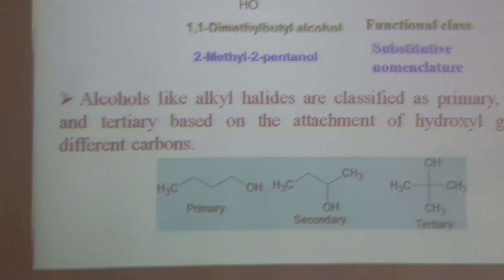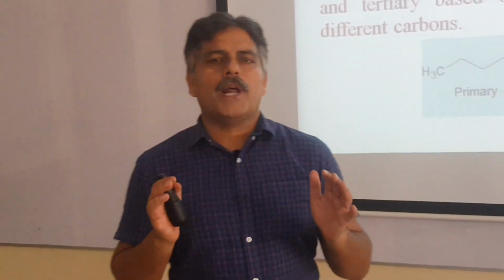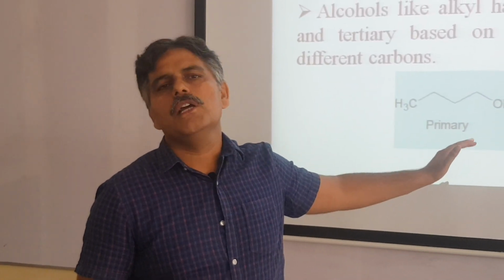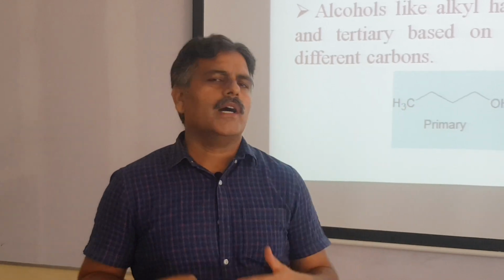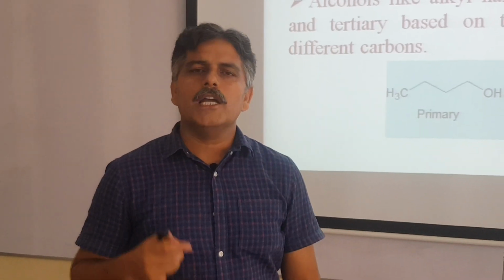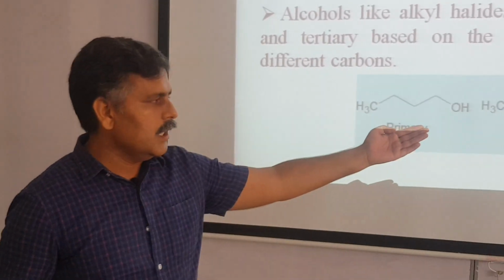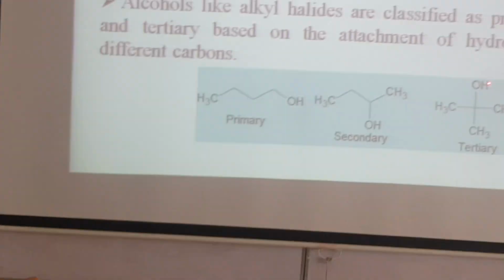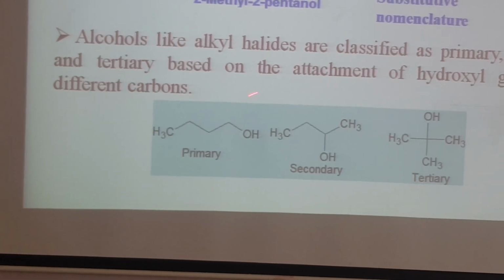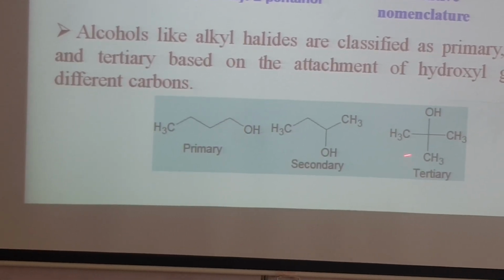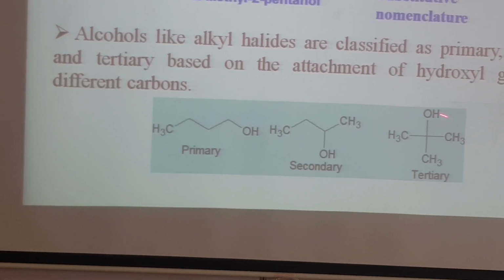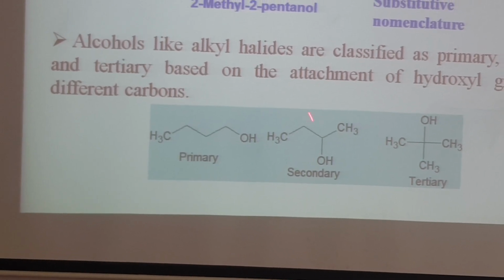Like alkyl halides, primary, secondary, and tertiary alcohols also have different reactivity towards some reactions. For example, we can differentiate primary, secondary, and tertiary alcohols by the Lucas test. Tertiary alcohol preferably undergoes protonation and formation of a tertiary carbocation. Tertiary carbocation is more stable as compared to the primary carbocation. So in all those reactions in which carbocations are formed, tertiary alcohol is more reactive as compared to secondary and primary.